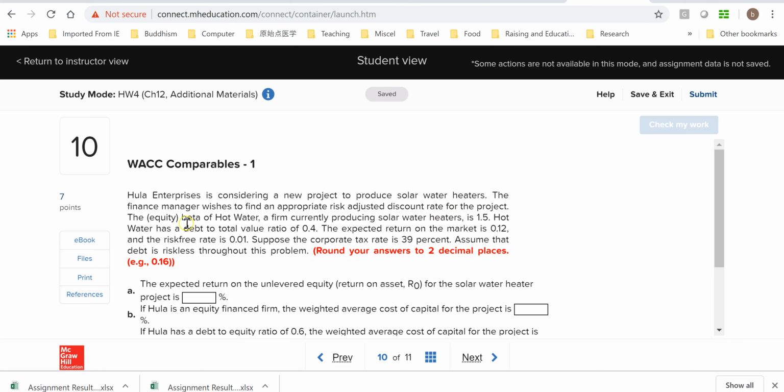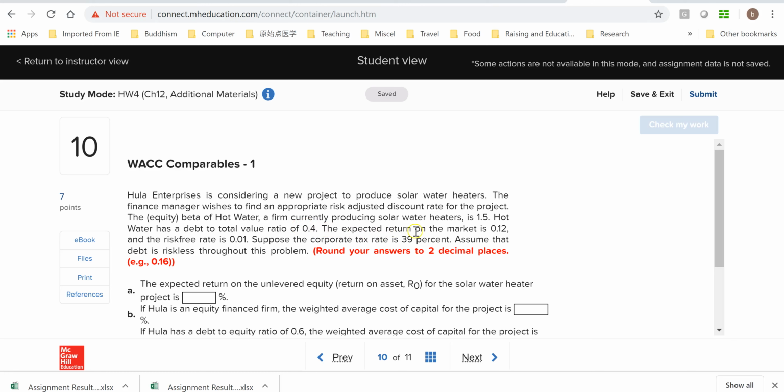So we know its equity beta, and Hot Water has a debt to total value ratio of 0.4. So 40% of the firm value is financed by debt, and 60% is financed by equity.